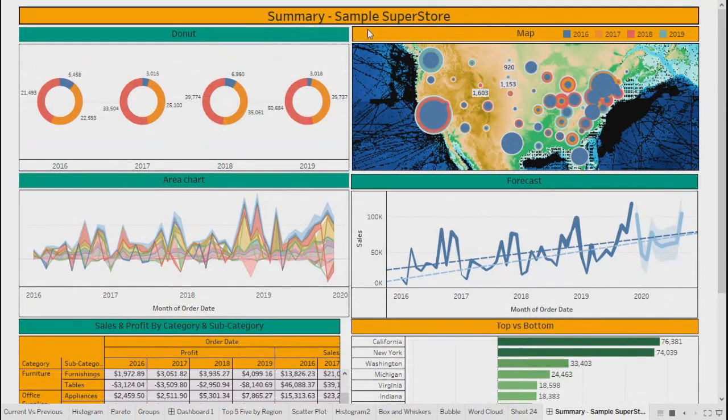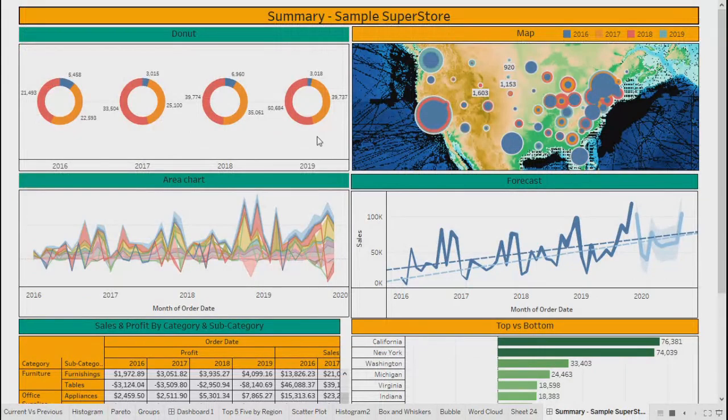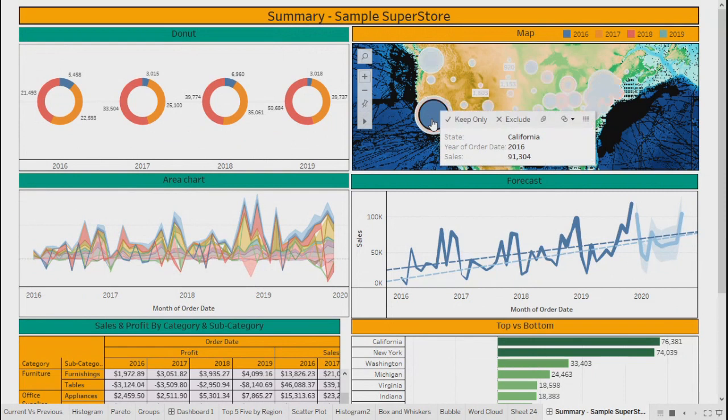Let's do one more thing. When we say drill down, I want data for California 2016 to be filtered for all the sheets.